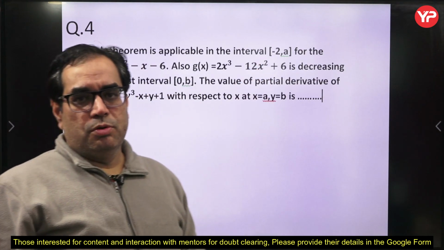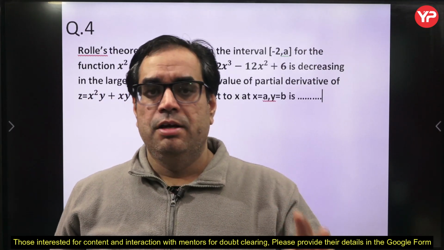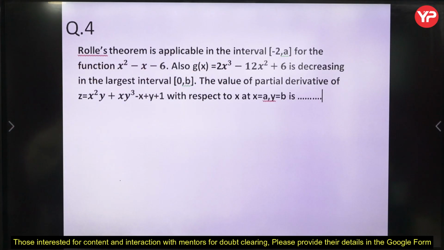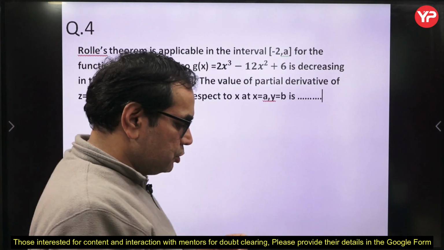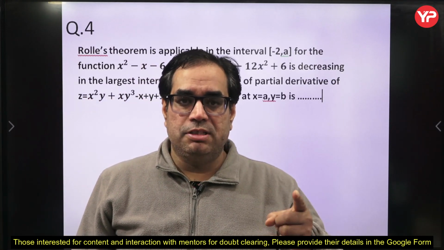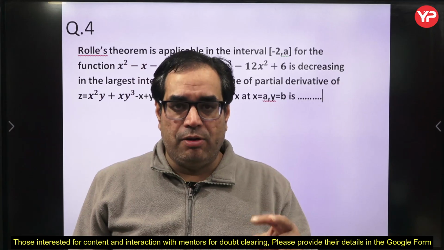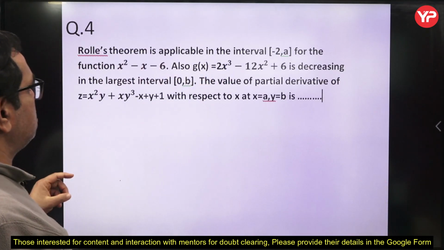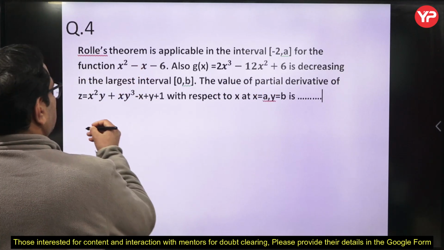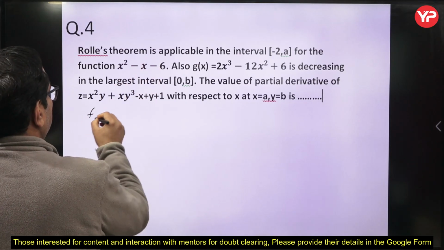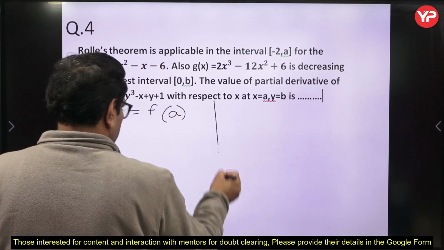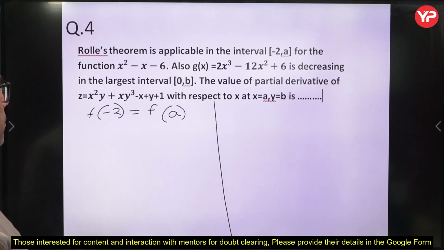You should revise both Rolle's theorem and the mean value theorem, both are important. Now, if we apply Rolle's theorem in a closed interval, suppose P to Q, it means the value of the function is the same at both P and Q, f(p) equal to f(q). So here f(-2) will be the same as f(a).